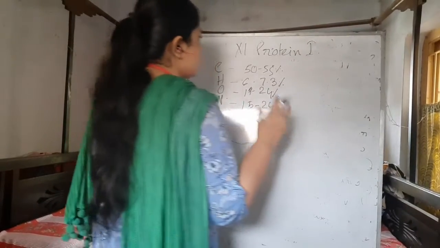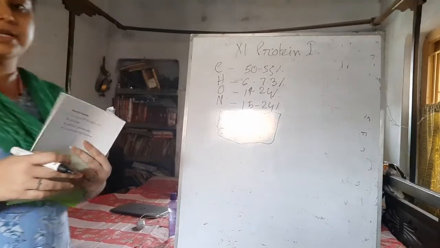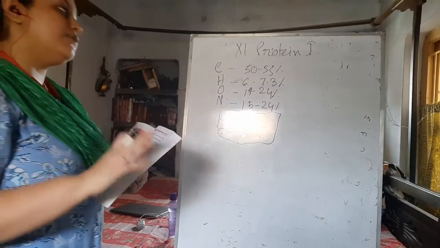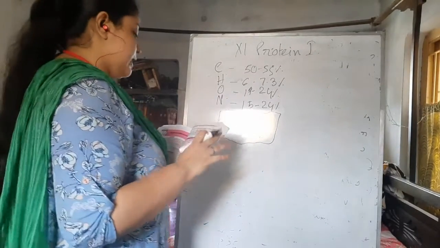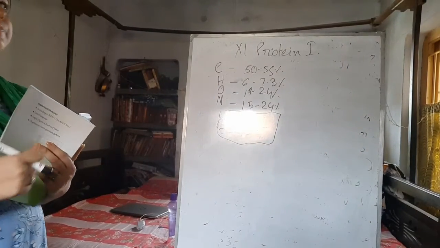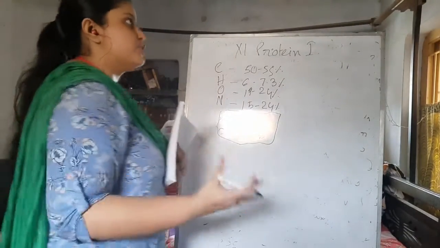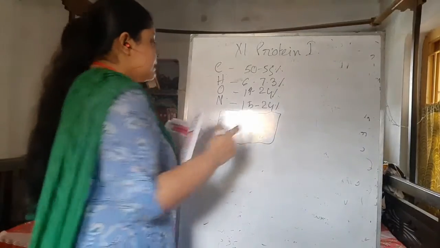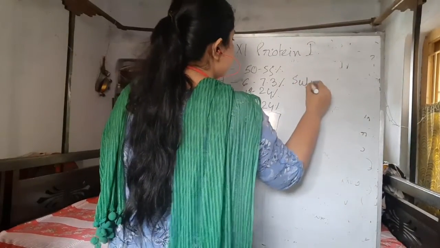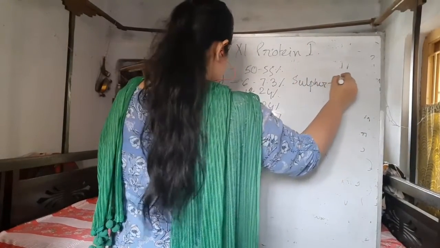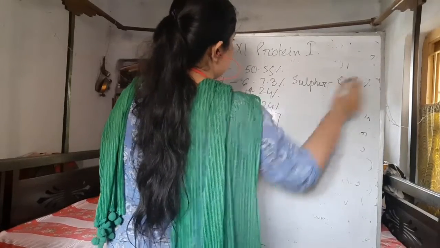Proteins are the first compounds where nitrogen is present, and sometimes sulfur is also contained in them, producing sulfur proteins. The sulfur percentage is about 0 to 4%, which is very little.